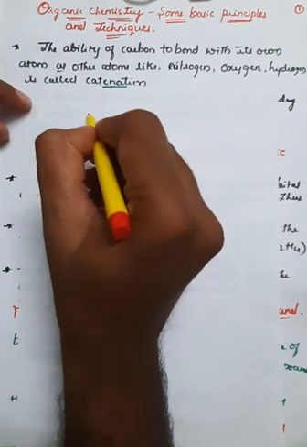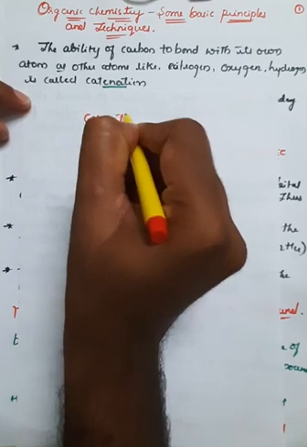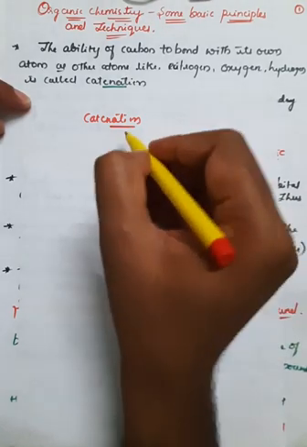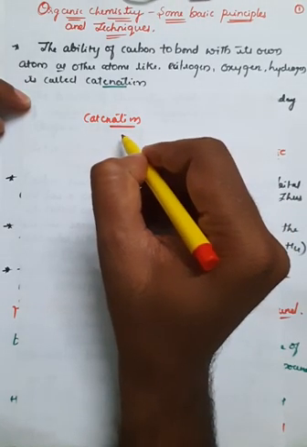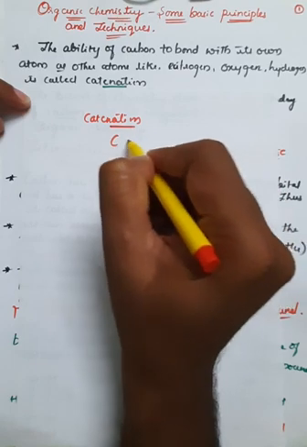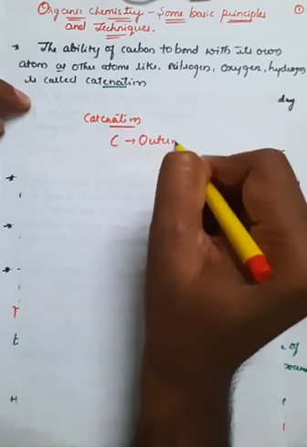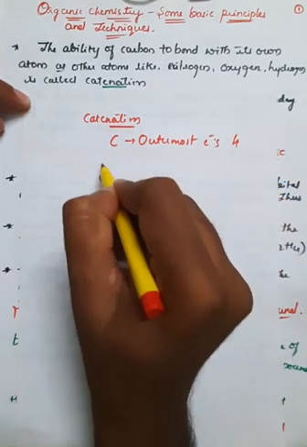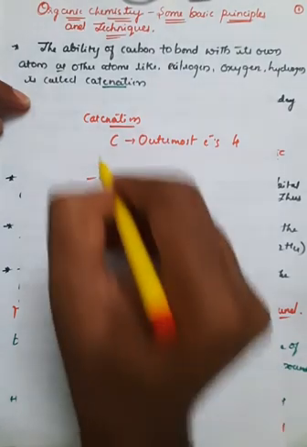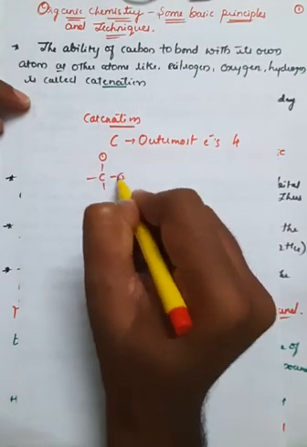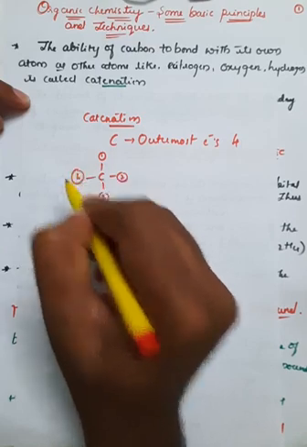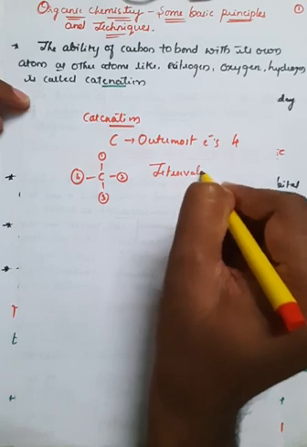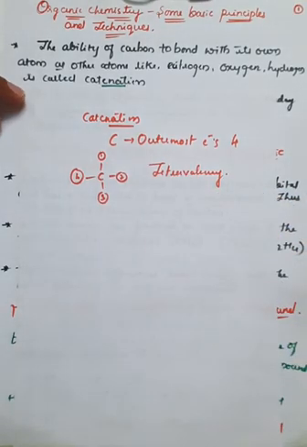That is catenation. Catenation is nothing but the ability of an atom to bond with another atom, right? It is based on the total number of outermost electrons, or we can call it valence electrons. If we take carbon, the outermost electrons are four, right? Therefore carbon can bond with four atoms. For example, if we take 1, 2, 3 and 4, since it can bond with four atoms, this is called tetravalency.